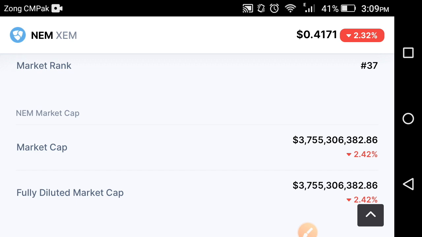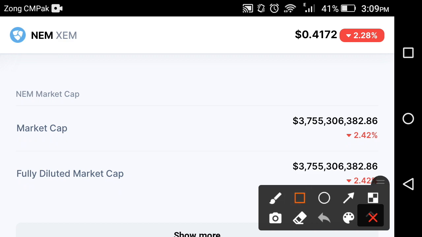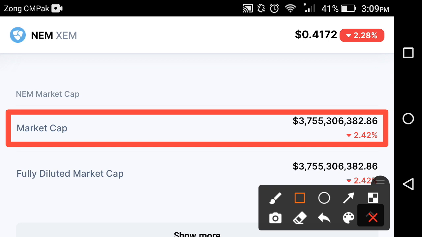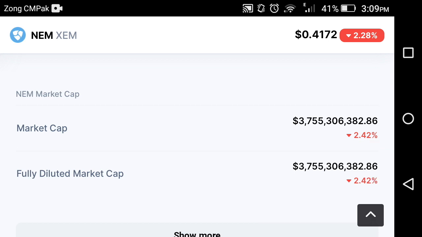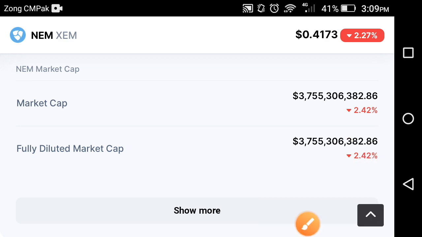Now friends, let's see, the market cap has also fallen. Oh my god, why has it fallen? As you can see here, the market cap fell 2.42%, and likewise the fully diluted market cap also fell by 2.42%. The fully diluted market cap also fell down, friends.